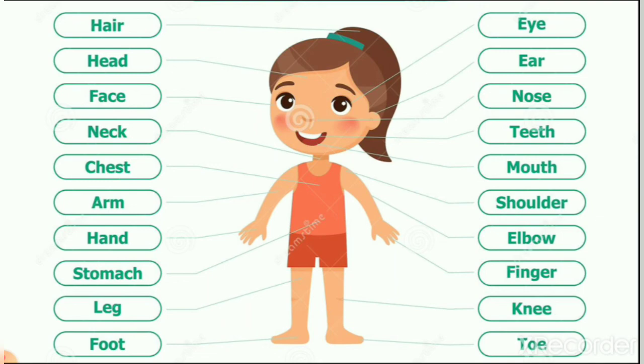All these body parts you can see here. All these body parts together make one structure, and this structure is known as the body. So now you can understand what our body is. We have two eyes, two ears, two legs, two hands, 10 fingers, one nose, right? So all these are our body parts. Today we learned about our body, what our body is and how parts together make one body, right?